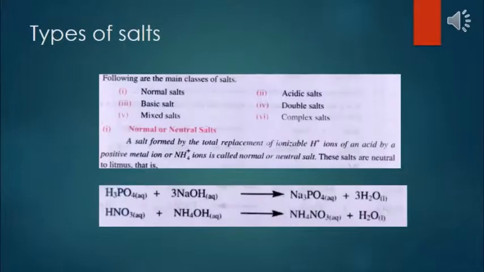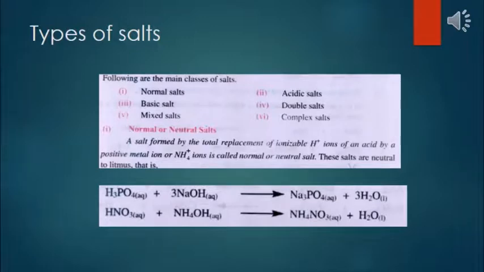After the preparation of the salts, here comes the types of salt. So the main classes of salts are normal salts, basic salts, mixed salts, acidic salts, double salts and complex salts. Number 1 is normal or neutral salt. A salt formed by the total replacement of ionizable hydrogen ion of an acid by a positive metal ion is called a normal salt or a neutral salt.